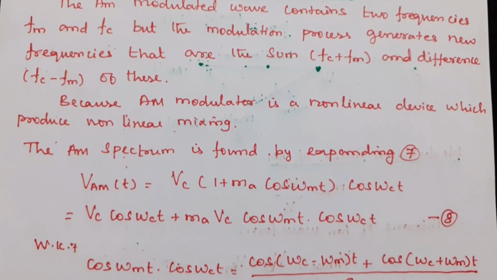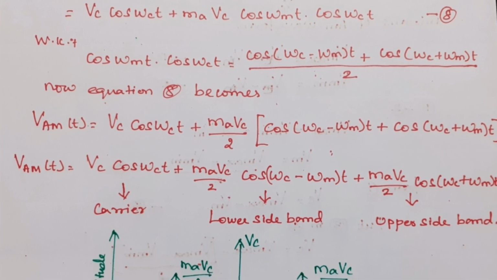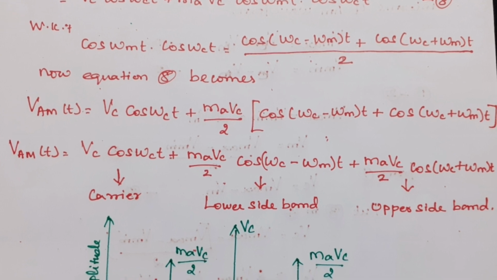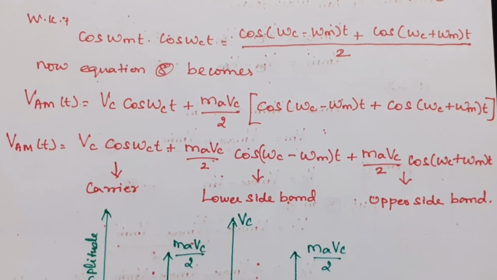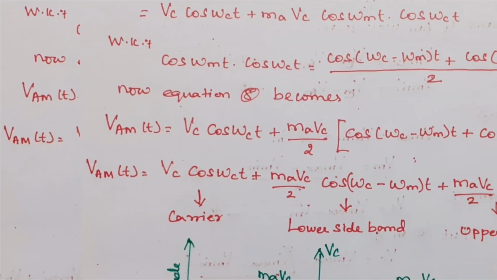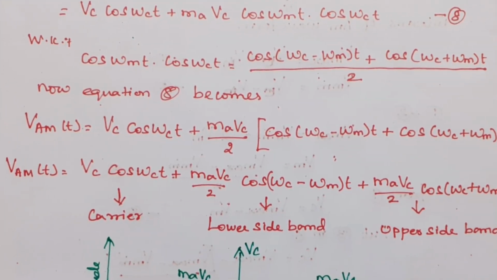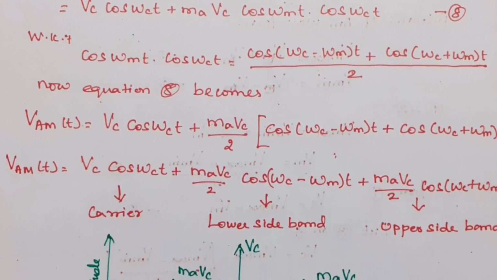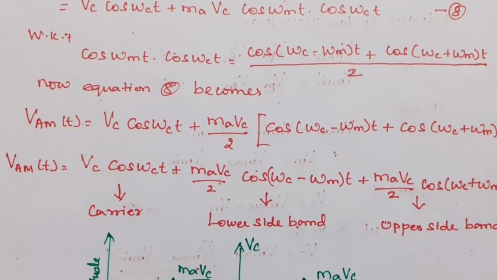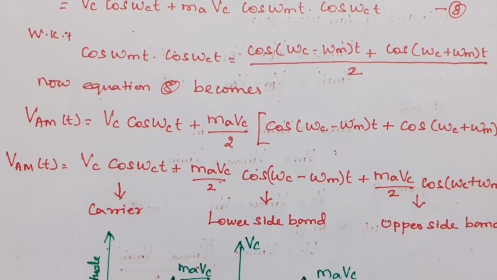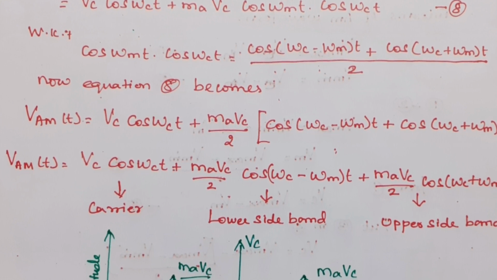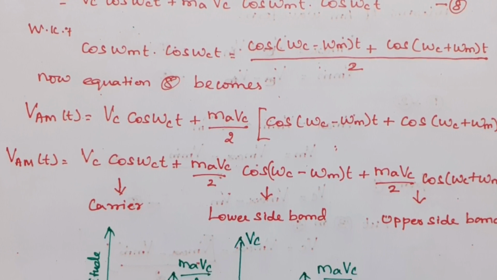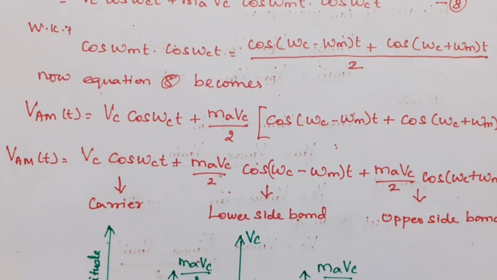We know that equation 8 is in the form of the cos A cos B formula. So cos A cos B is equal to cos of A minus B plus cos of A plus B, by 2. So cos omega mt into cos omega ct is represented as cos of omega c minus omega m of t plus cos of omega c plus omega m of t, by 2. Now equation 8 becomes VAM of t is equal to Vc cos omega ct plus Ma Vc by 2 cos of omega c minus omega m of t plus cos of omega c plus omega m of t.